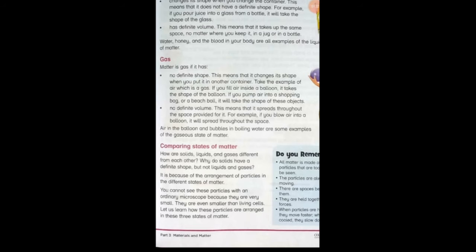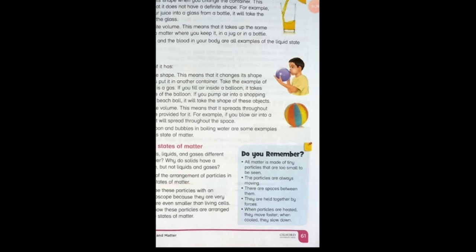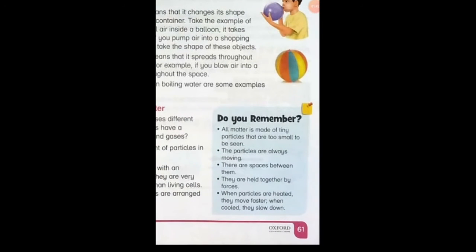So in your book there are some examples given for the gaseous state, and the properties of gas are totally different from the liquid and solid states. So let us proceed to the next, but before starting the next topic, I want to recall some important points: all matter is made of teeny particles that are too small to be seen.